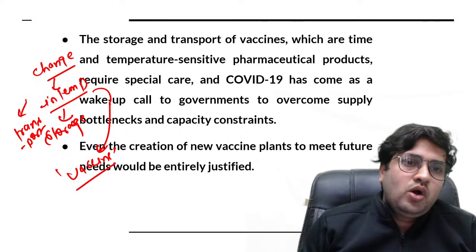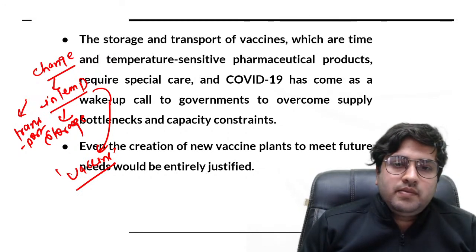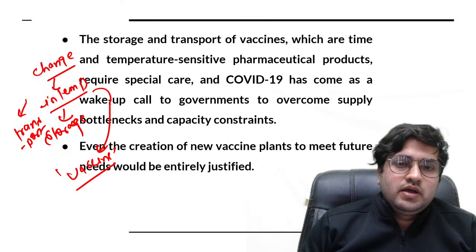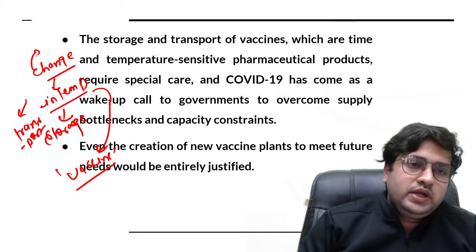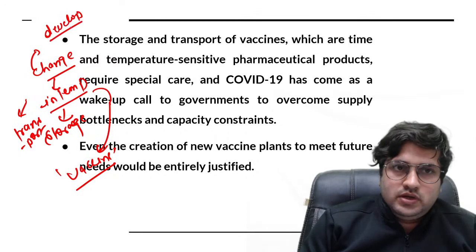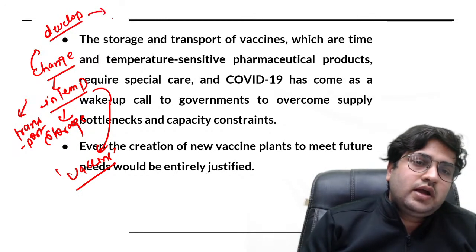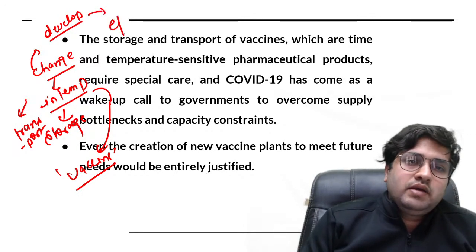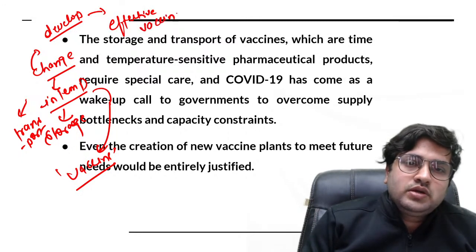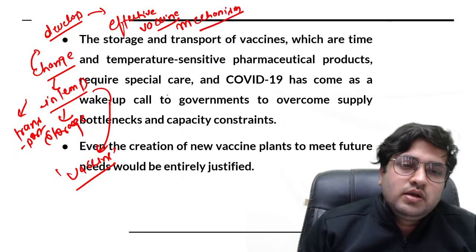So all the different kinds of precautions have to be taken, then only we will be able not only to develop trust among the people relating to that vaccine, but at the same time we can move towards an effective vaccine distribution mechanism.